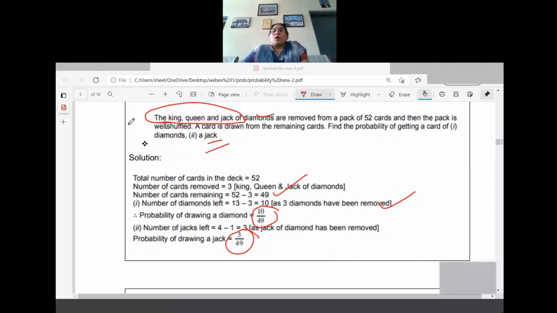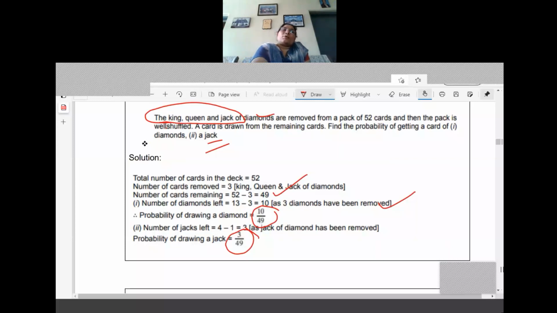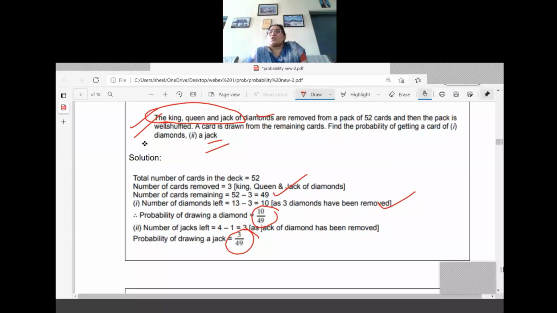So what is the question now? We have the king, queen, jack of diamonds removed from a pack of 52 cards. It is also one of the important questions, because usually they give removal to confuse the children. So from 52 cards, three cards of diamond are removed. Which are they? J, Q, K. So according to that, the number is reduced for probability. So the first question is the probability of getting a card of diamond. It is equal to 10 by 49. And similarly the number of jacks is the second question. So 3 are only favoring. 3 by 49 is the second one.